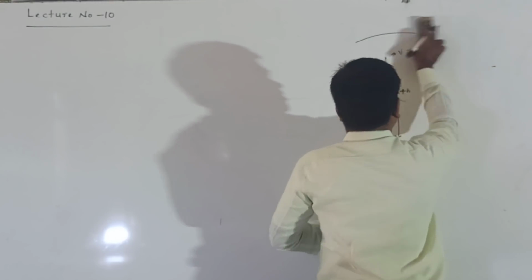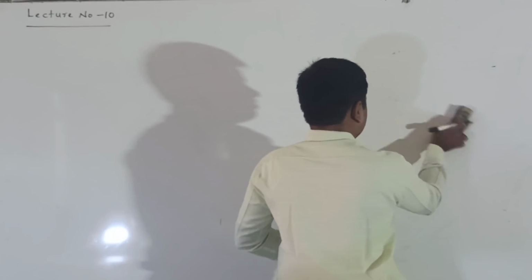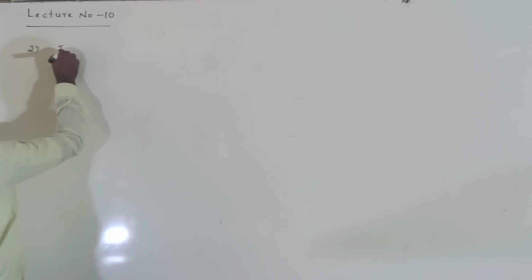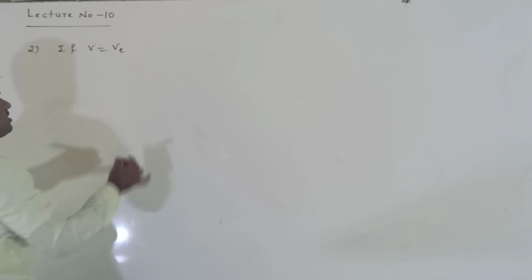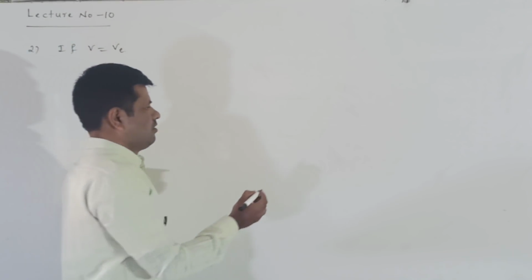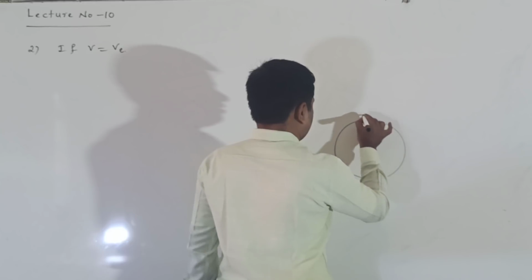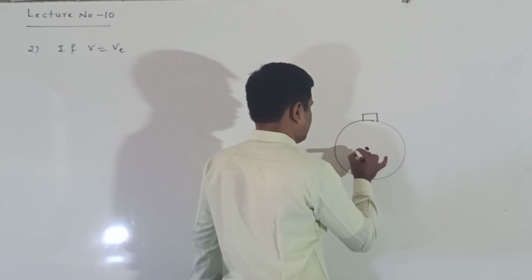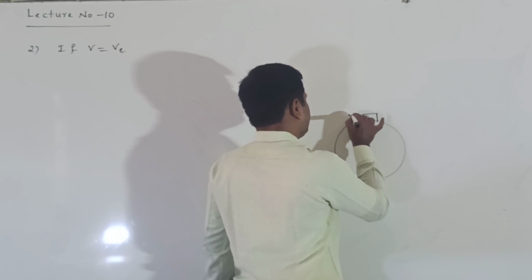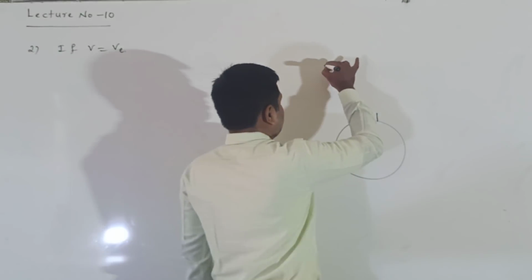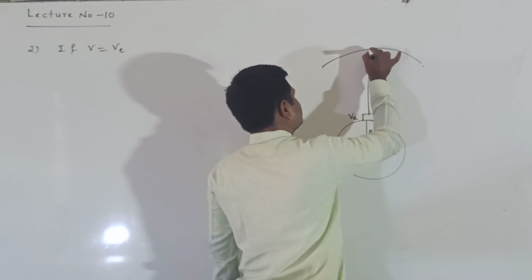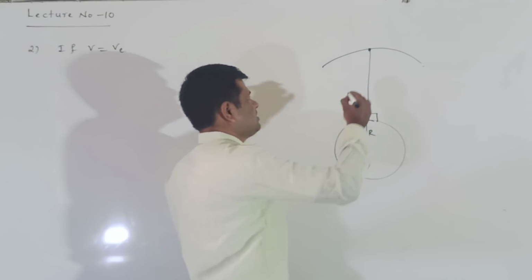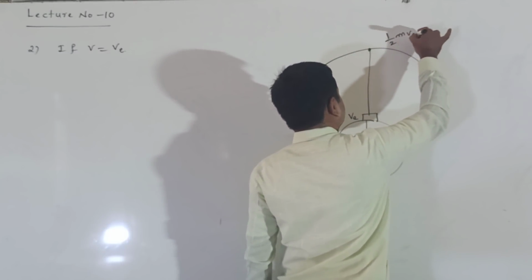Next, we will discuss the second condition: if v is equal to v_e. Already we know that here the body is projected from the surface of the earth with escape velocity. When projected with escape velocity, it crosses the gravitational field of the earth. When it crosses the gravitational field of the earth, its kinetic energy becomes 0.